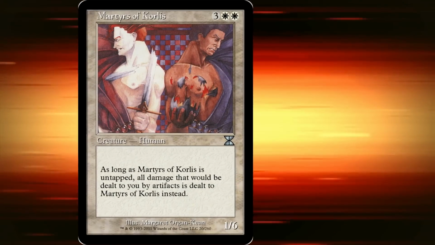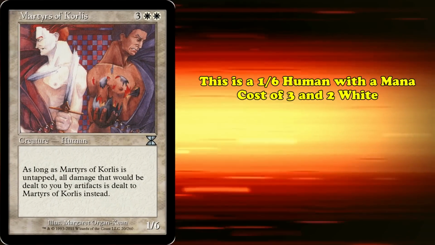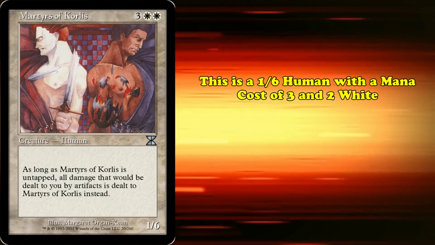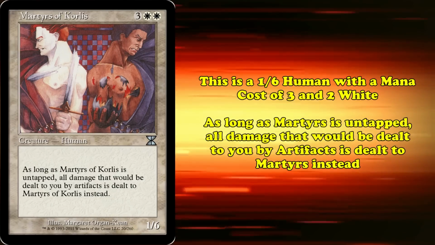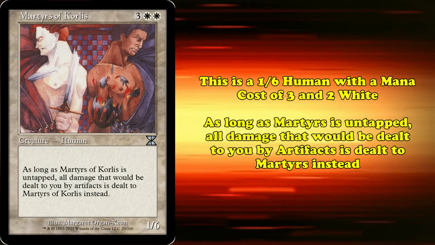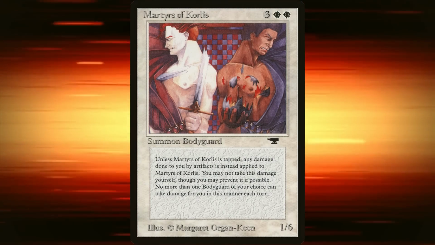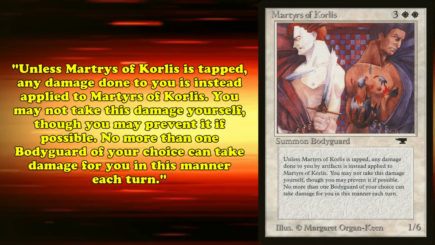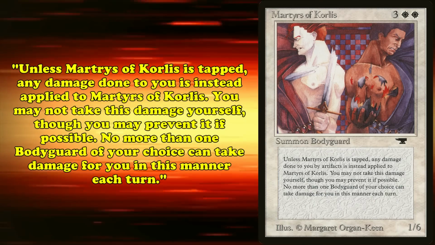The first card mentioned here is Martyrs of Korlis. This is a 1/6 human with a mana cost of 3 and 2 white. It now has the ability where any damage you would take from artifacts while it's untapped is dealt to the Martyrs instead. Its original printing instead said, "Unless Martyrs is tapped, any damage done to you by artifacts is instead applied to Martyrs of Korlis. You may not take this damage yourself, but you may prevent this